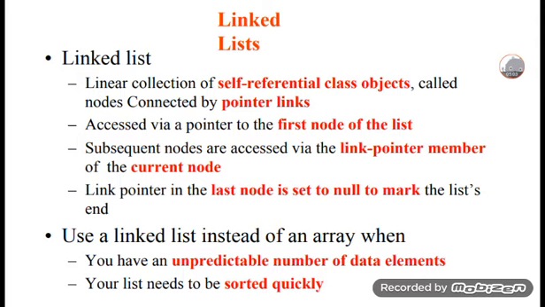The link pointer member in the last node is set to null to mark the end of the list. Whenever you see null, that is the last node.